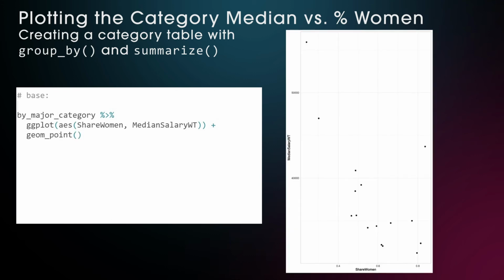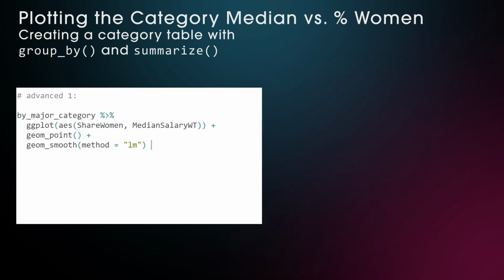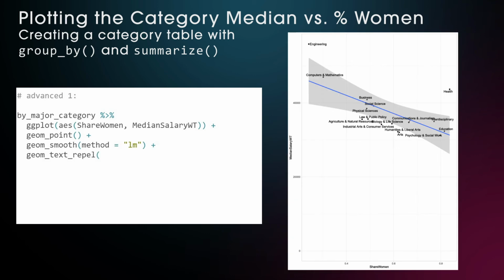The basic version gives us 16 dots that seem to follow a downward trajectory as the share of women increases. Here's how we can improve this graph. We add a geom_smooth with method equals lm to show how a linear model would fit these 16 points. geom_text_repel will add the major category labels to each point, and thanks to the repel force will move text away from other text if necessary.